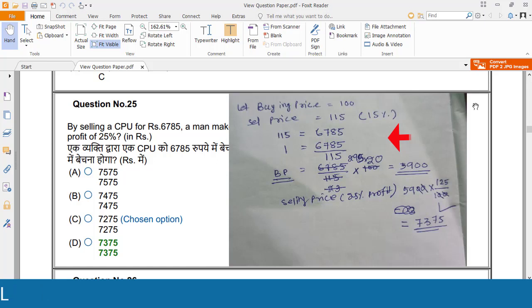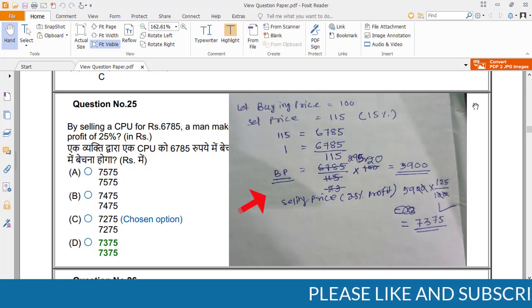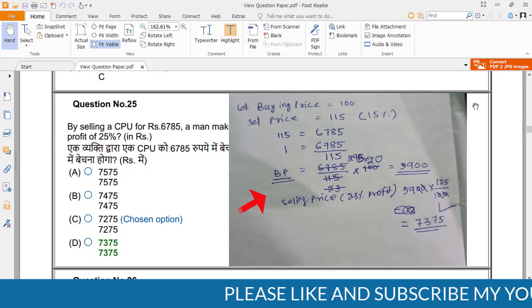Next, at what price should he sell it to make a profit? Here 115 is equal to 6,785. So 1 is equal to 6,785 by 115. The buying price equals 6,785 divided by 115 into 100.